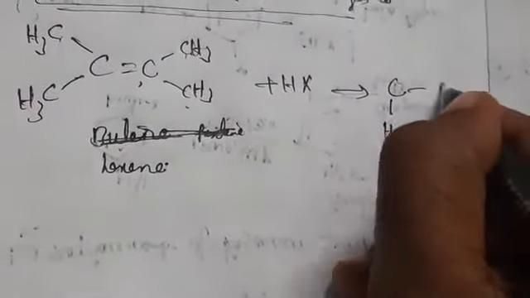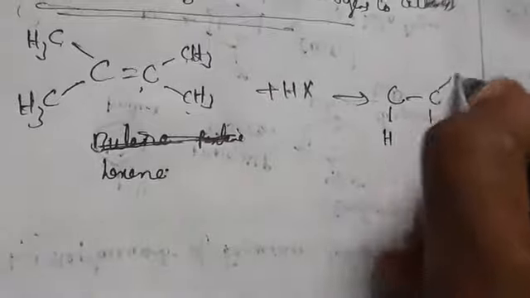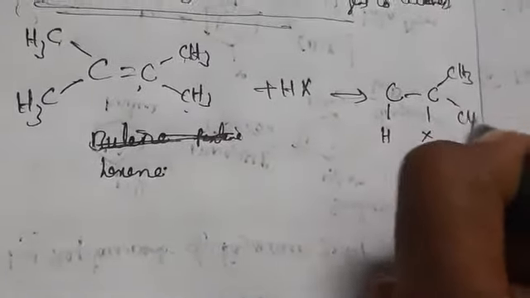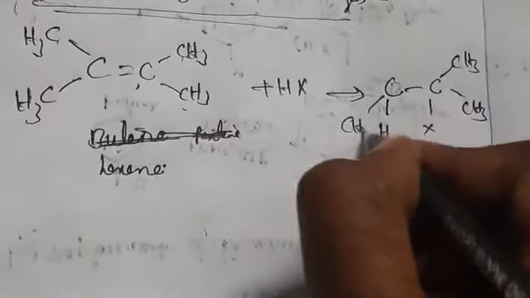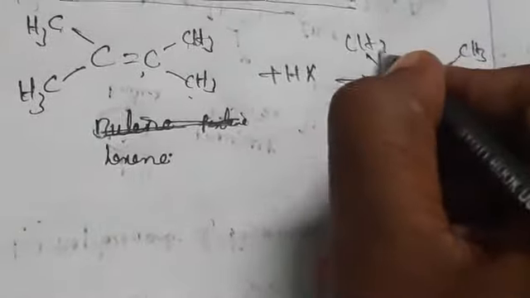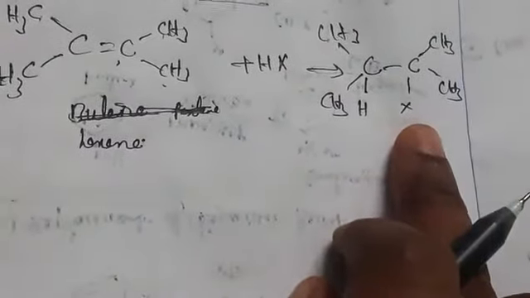Here hexene we are taking, because we have 6 carbons. So this is treated with HX, so H goes here and X goes here, and it gives CH3 CH3 CH3 CH3. So this one we call an alkyl halide, it is going to give, okay.